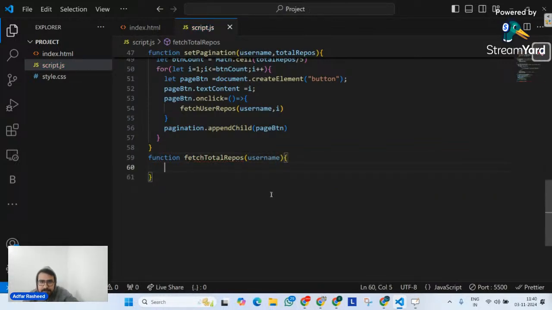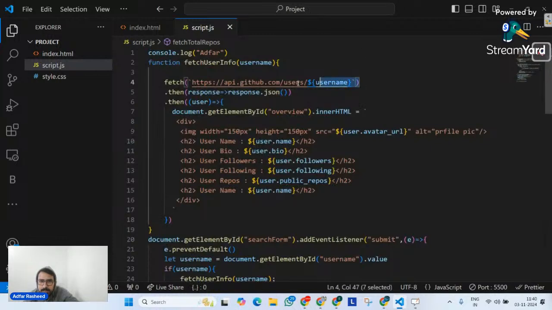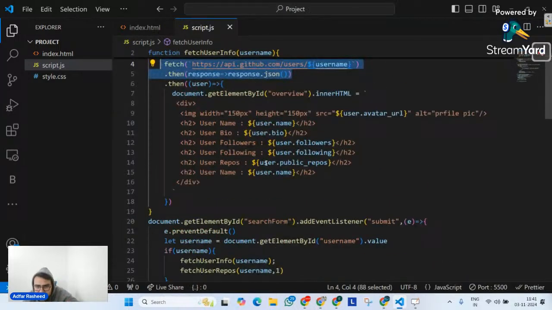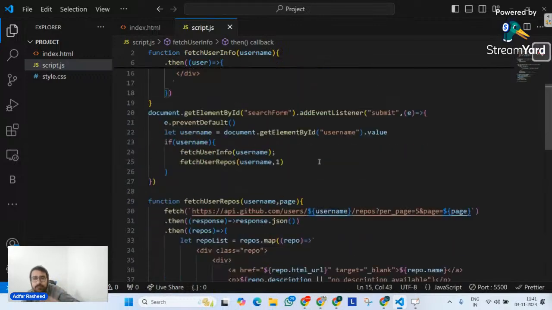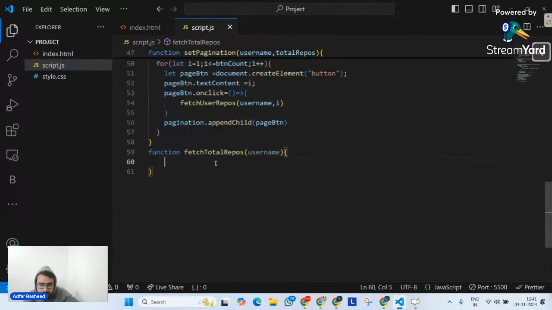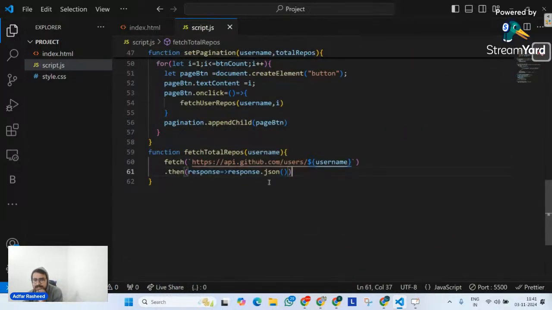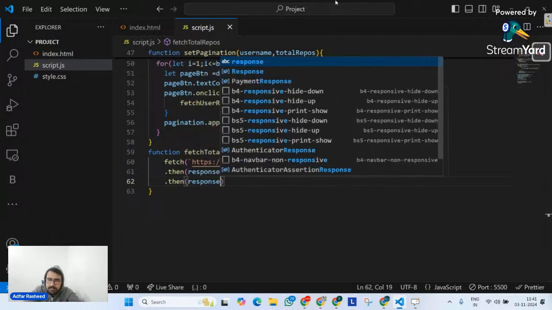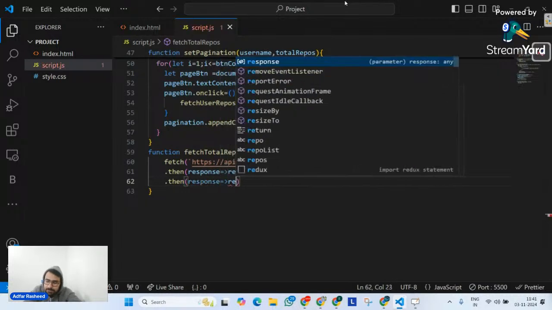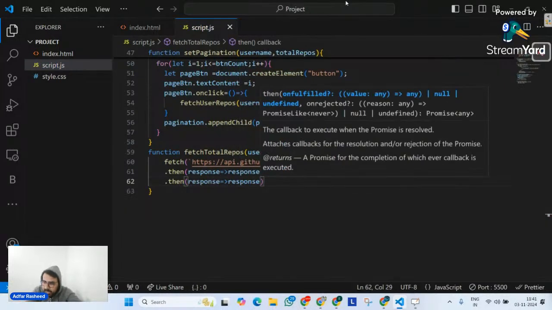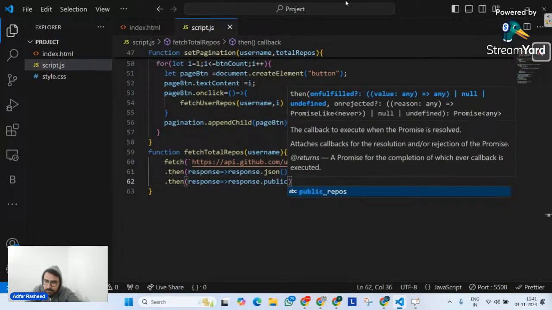Inside this, I'm going to fetch this particular API, because I know that from this API I will find total repos: there is a key, user.public repos, which tells me the count of total repos. So I paste it here, fetch this API, and implement another dot then: have a response, and from that return response dot public repos.